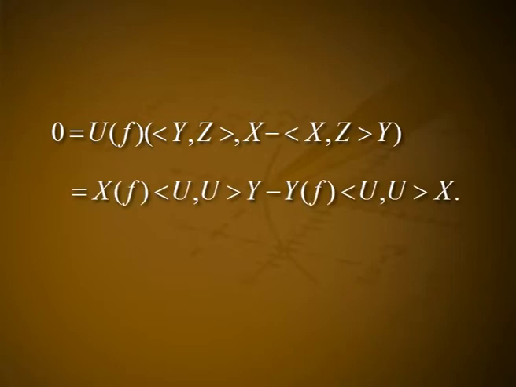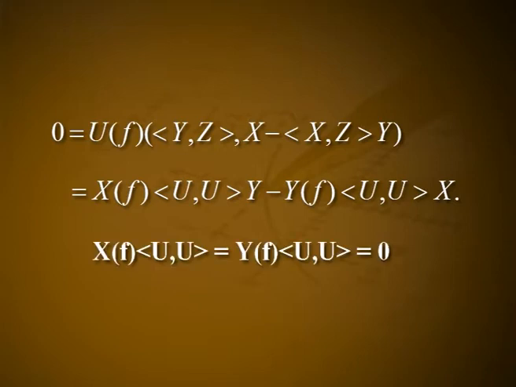Then 0 equals u of f into inner product y z x minus inner product x z y, which is equal to x of f inner product u u into y minus y of f into inner product u u into x. Since x and y are linearly independent, x of f inner product u u is equal to y of f inner product u u equal to 0, and since inner product u u is positive, therefore x f is equal to y f is equal to 0, yielding that the derivative of f in an arbitrary direction x is 0. This means that f is locally constant, and since M is connected, f is a constant.